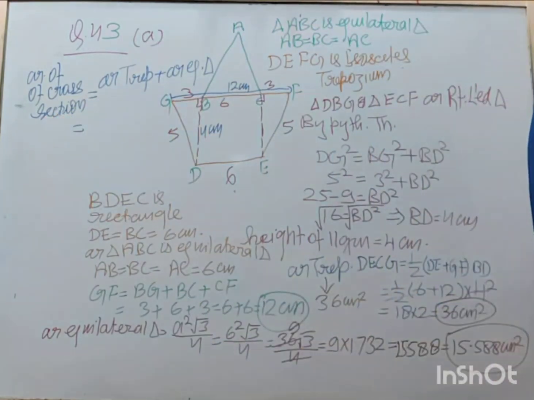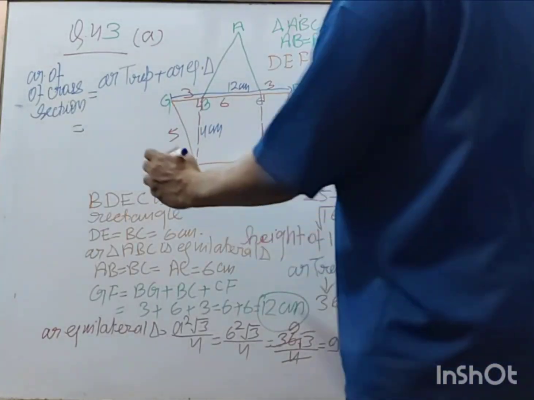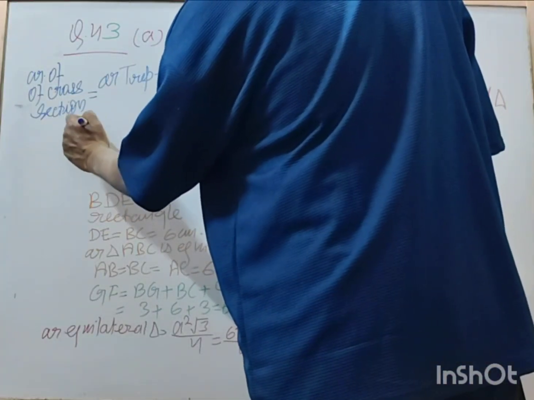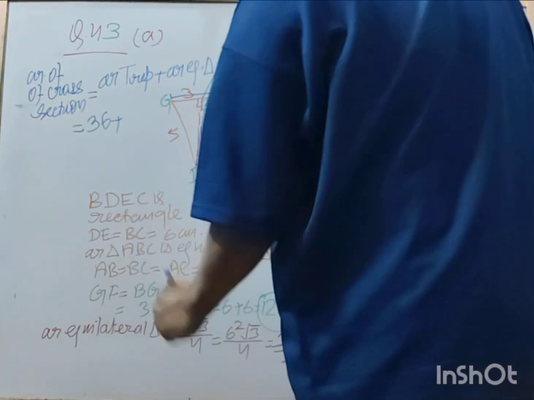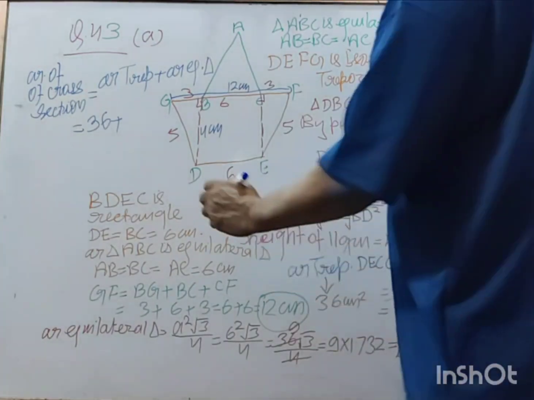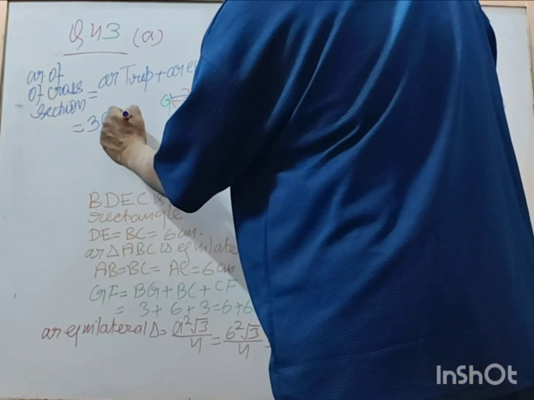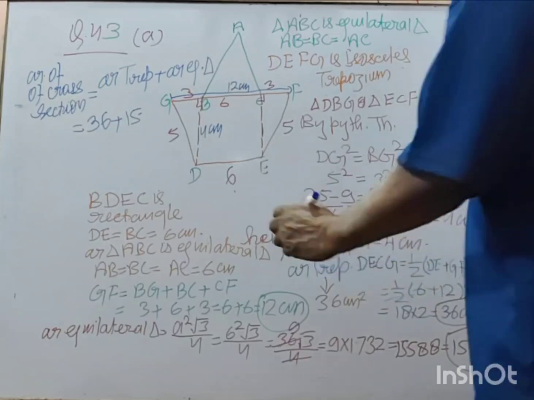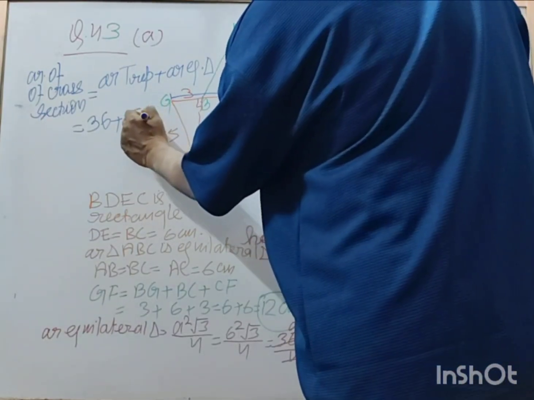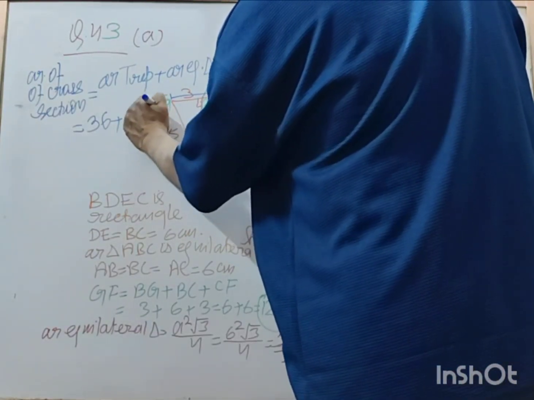Area of trapezium is 36 plus area of triangle 15.588.